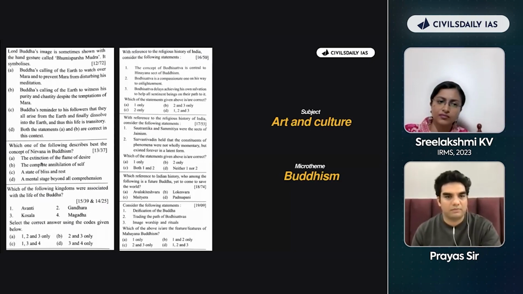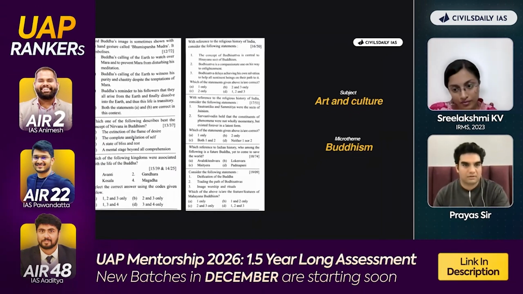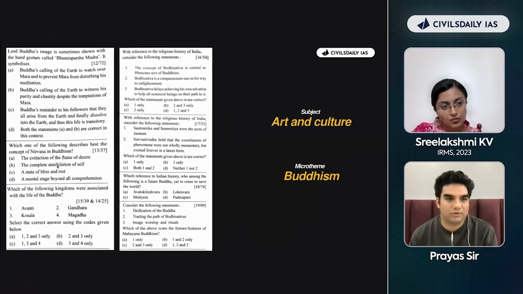What is the micro theme here? Sir, the Buddhism and Jainism. Okay, great. What is the level 2? Level 2 is about the nirvana in Buddhism, I think. Yeah, what is the nature of question here? That is the level 2. Okay, it is asking about the nirvana in Buddhism, sir. Okay. And I am recently studying art and culture, so.